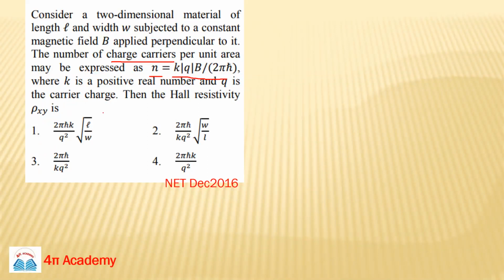Then the Hall resistivity rho xy is what? Can you tell me how you can solve it, or how to approach it?